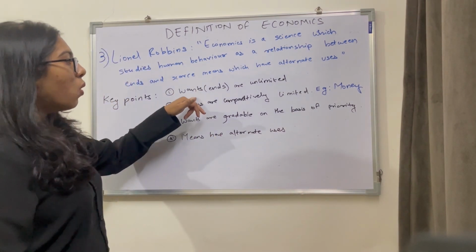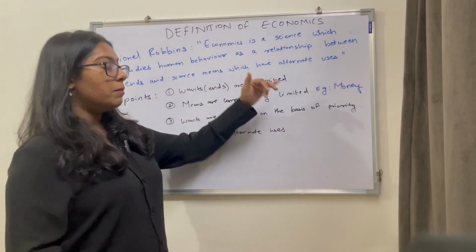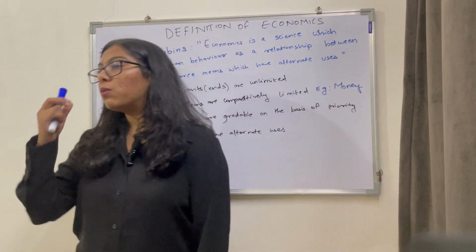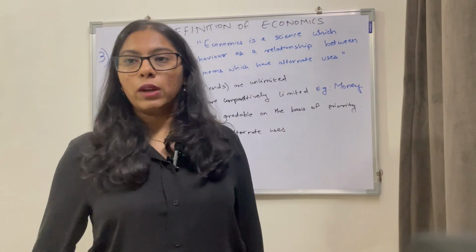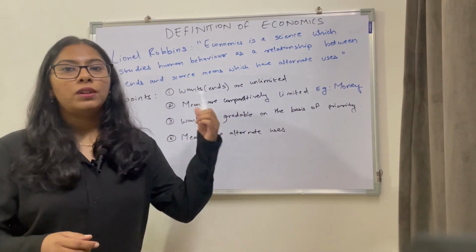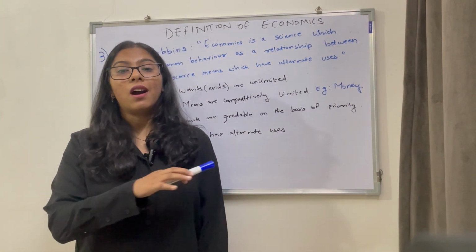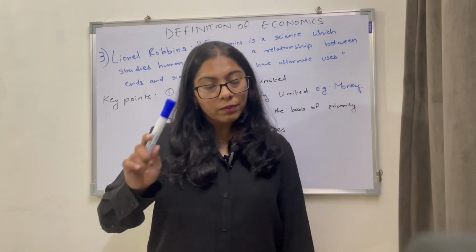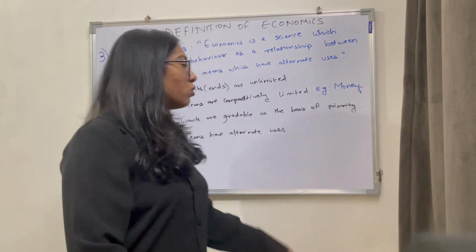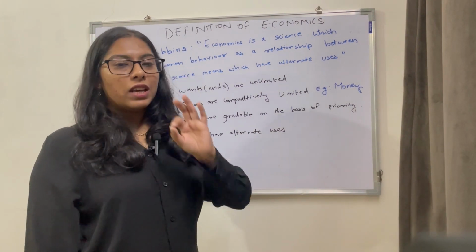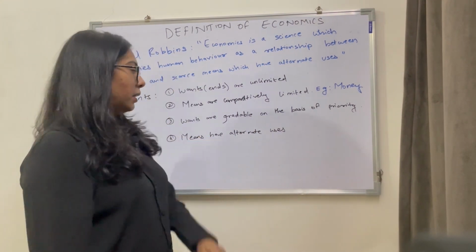First one is wants, ends are unlimited. I want an iPhone 16. I want a Netflix of my own. I want to own a big car, right? My ends, my wants are unlimited. I'll get one, I'll want another one, right? So, an individual, a human being, his wants are going to be unlimited.